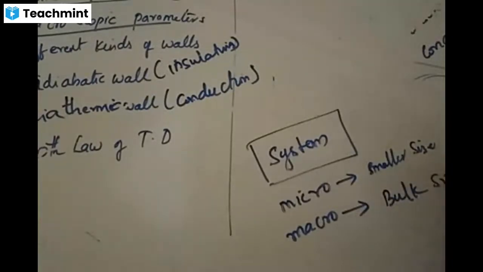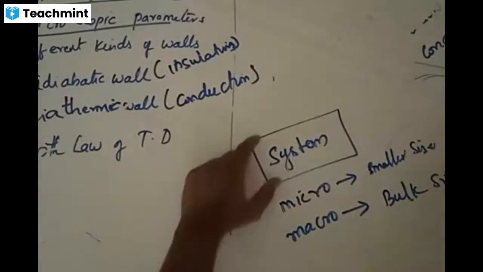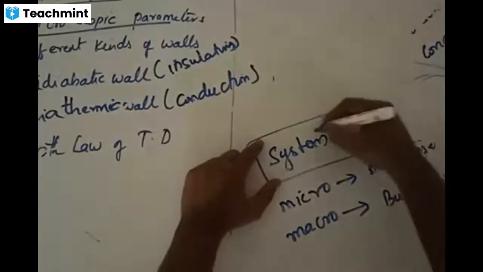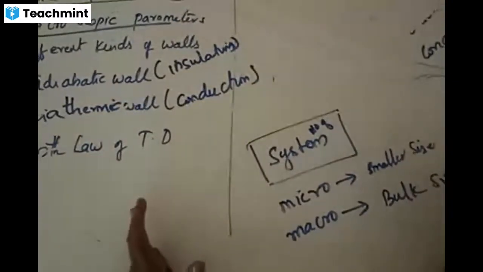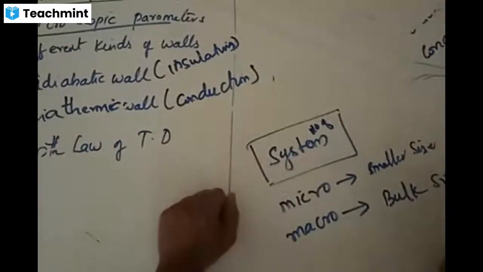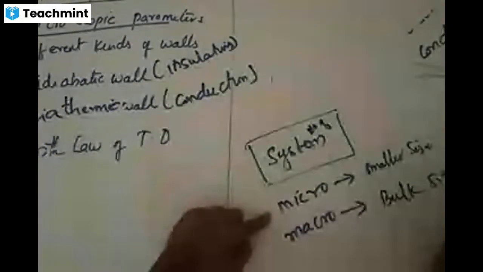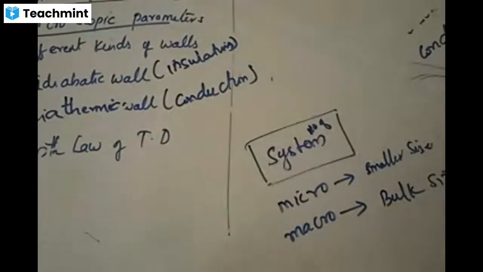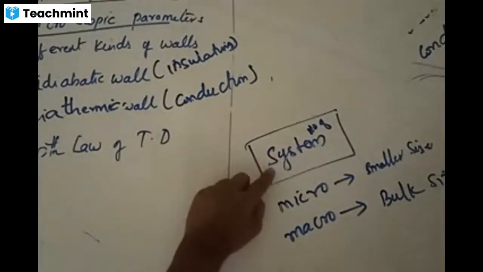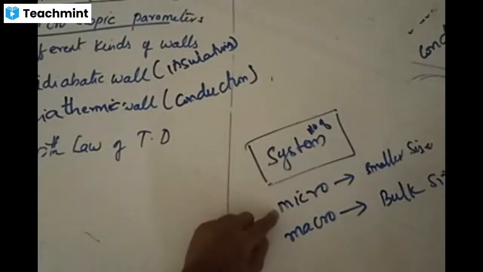Bulk means larger quantities. Microscopic deals with smaller sizes of the system. What are the microscopic properties of the system? Such as number of molecules, though they are very large in number, the size of each molecule is very small. That is called microscopic. Internal energy is associated with this. Accordingly, the smaller things, the radius of the molecule, very small, microscopic, right?